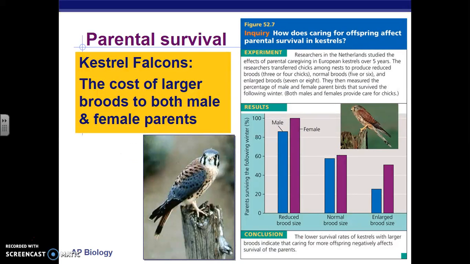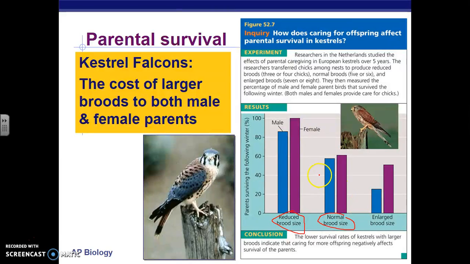We take a look at this in an example of falcons, or species of falcons. They did a study where they looked at families of falcons: one with a reduced brood size, where they removed baby falcons from the family, one with a normal brood size, and one with an enlarged brood size, where they added falcons to the family.